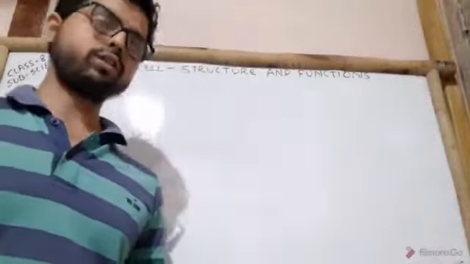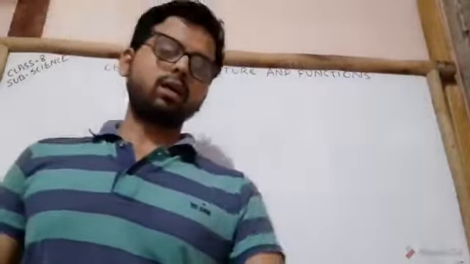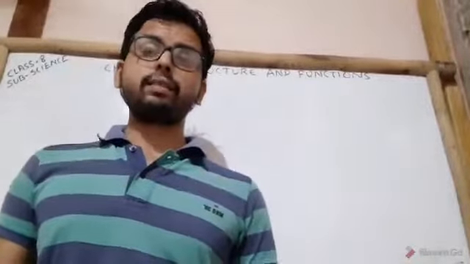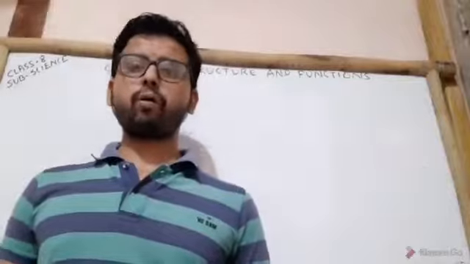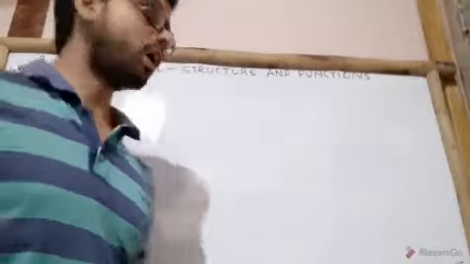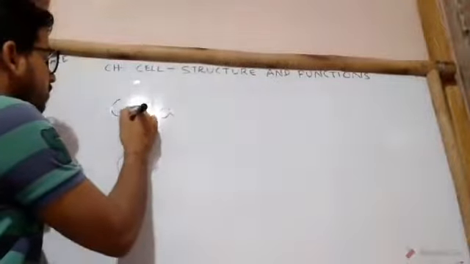Today I will discuss with you chapter 8, that is cell structure and functions. Let's start. Basically, the term cell comes from the Latin word cella.